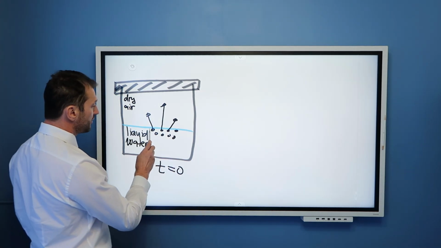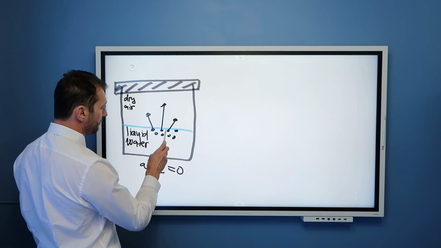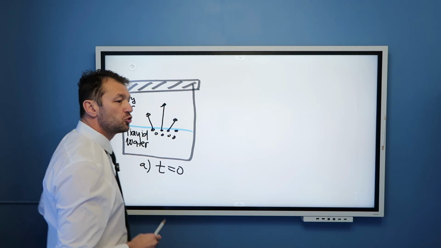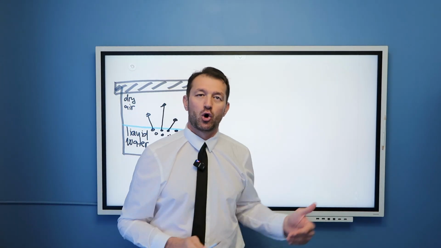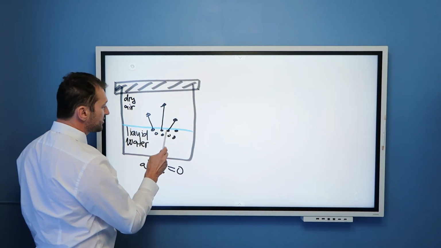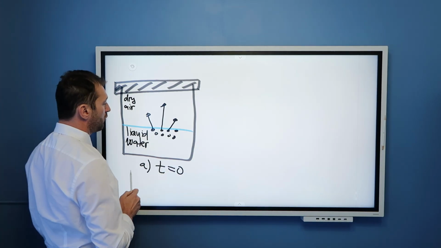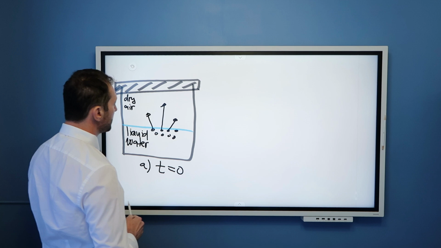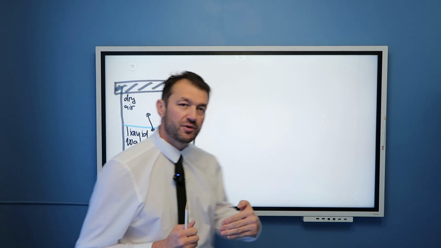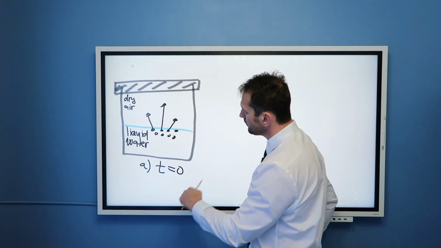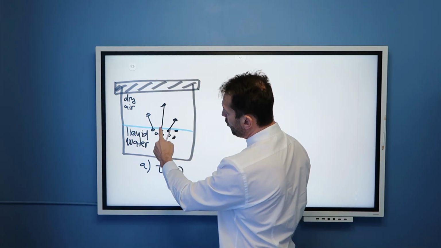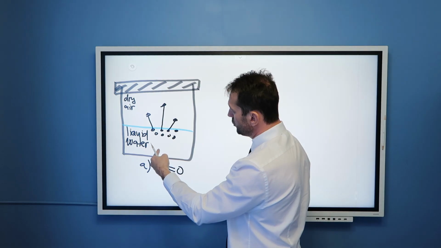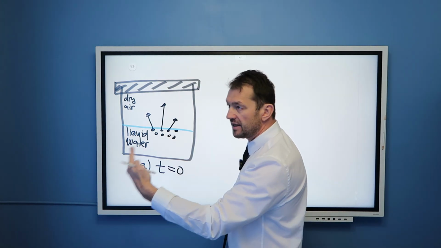Well, in order for a molecule to evaporate, it has to have enough kinetic energy to break the hydrogen bond between this water molecule and the rest of the water molecules that are surrounding it, as I discussed in my video on why water is so special. So, from the probabilistic point of view, molecules that are going to evaporate are most likely those molecules that have high kinetic energy.